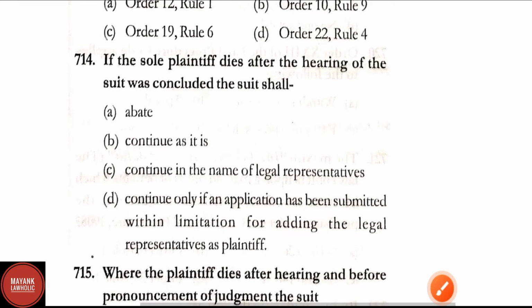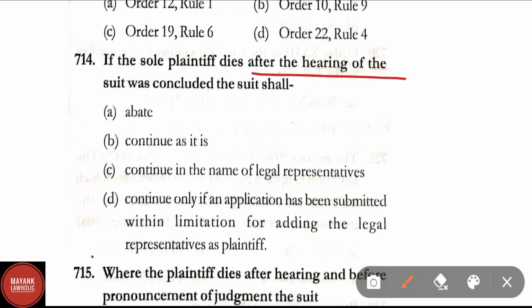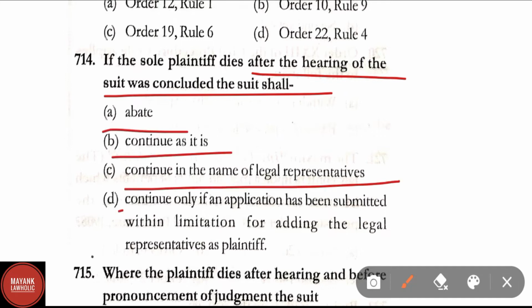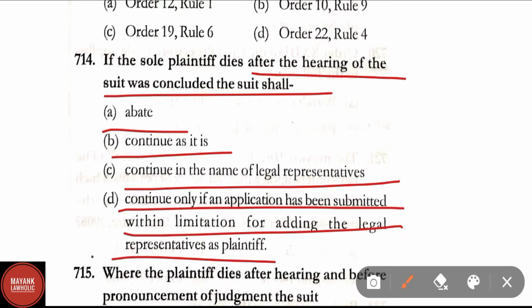Question number 714. If the sole plaintiff dies after the hearing of the suit was concluded, the suit shall abate, continue as it is, continue in the same name of legal representatives, continue only if an application has been submitted within the limitation for adding the legal representative as plaintiff. Correct answer here is option B, that is continue as it is.